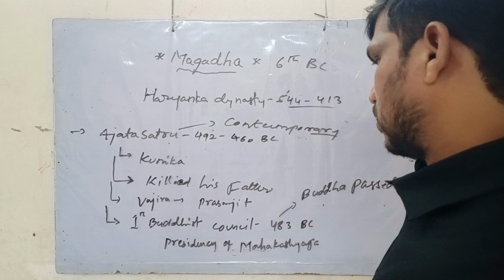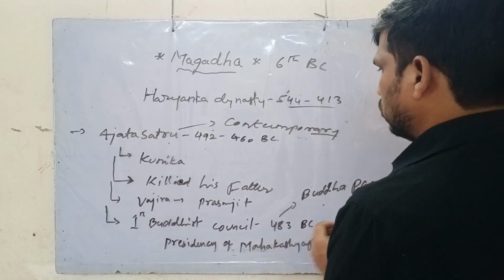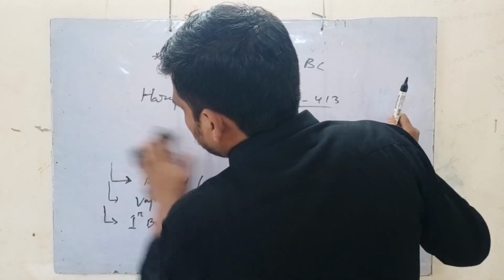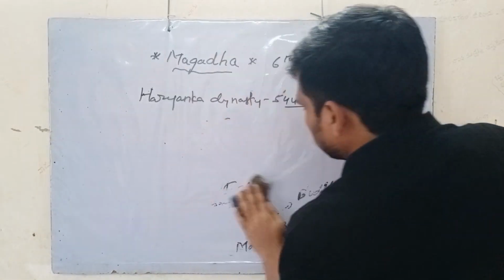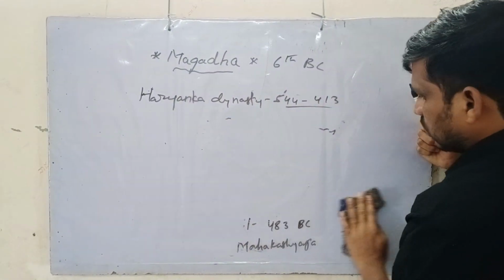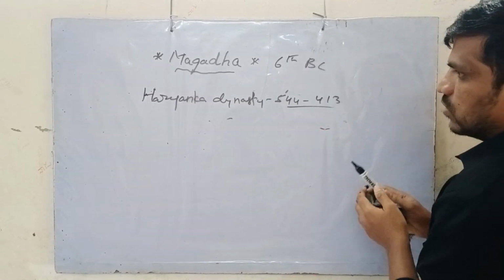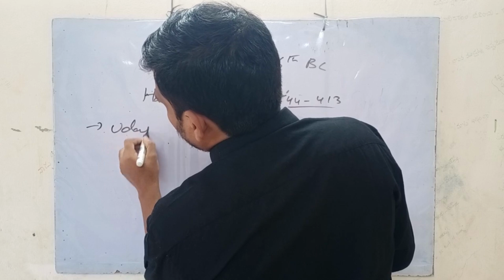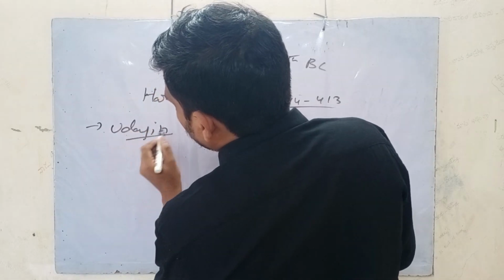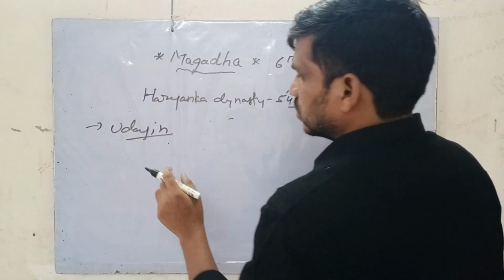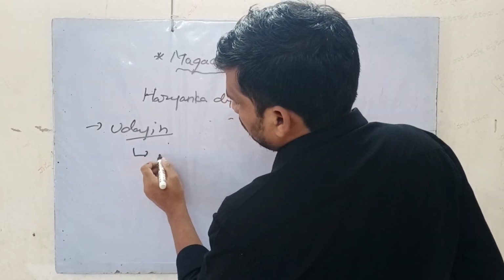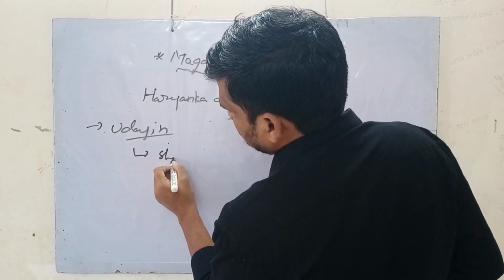So this is a bit about Ajatashatru. Udayin is a successor of Ajatashatru, and he shifted the capital to Pataliputra.